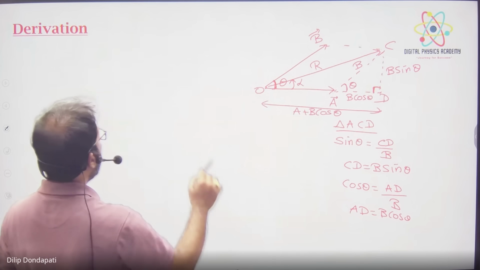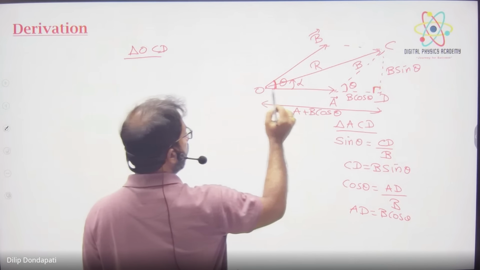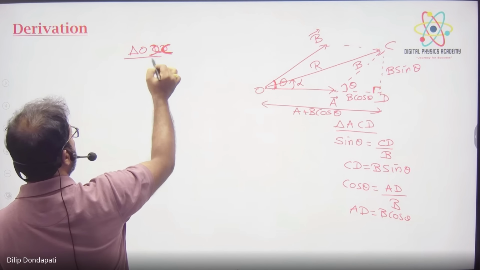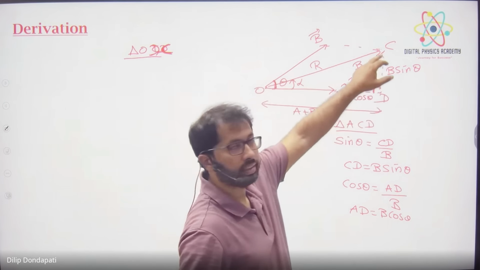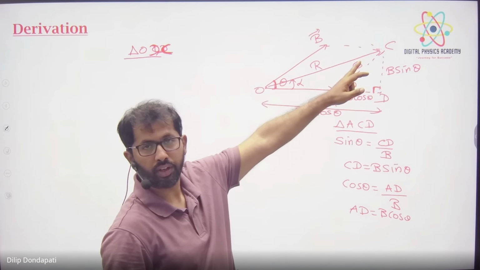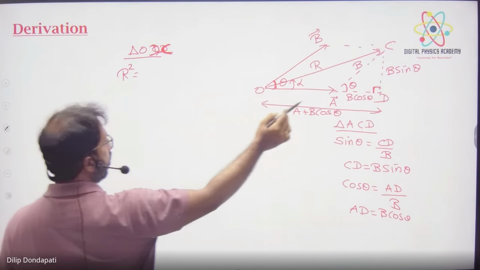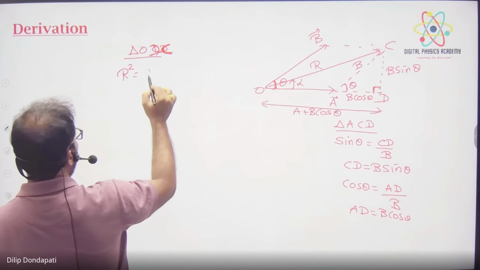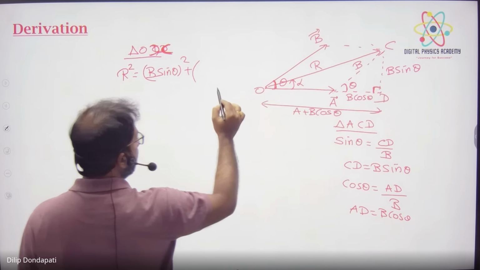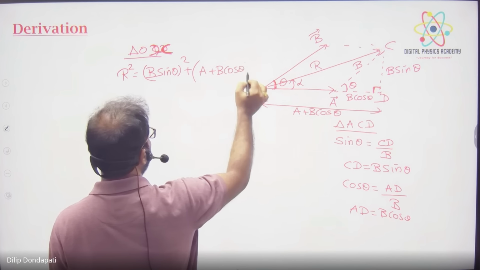Now I am taking triangle ODC. It is a right angle triangle. The side opposite the 90 degree angle is called the hypotenuse. That is what we want to find. Apply Pythagoras theorem: R square is equal to this square plus this square. B sin theta whole square plus A plus B cos theta whole square.